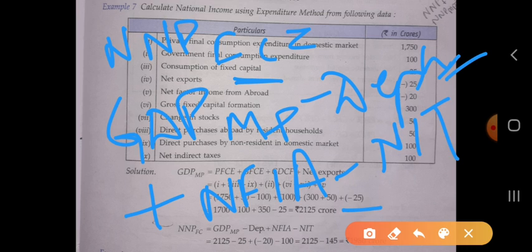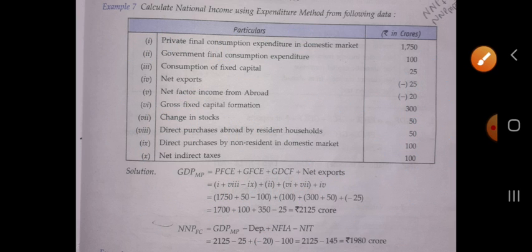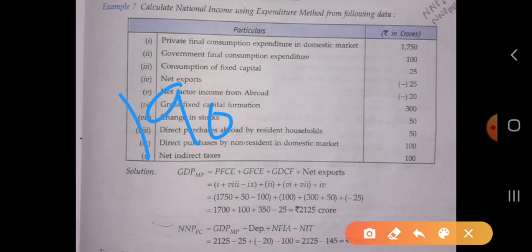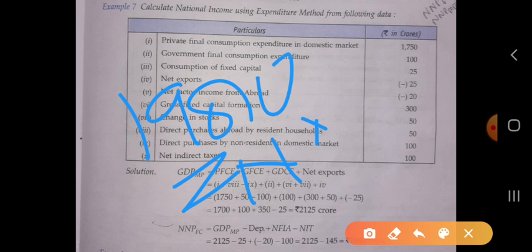Then plus NFIA, net factor income from abroad, is minus 20. And the NIT, net indirect tax, is 100, so minus 100. By calculating all of these, we get the value of NNP at factor cost, that is 1980.